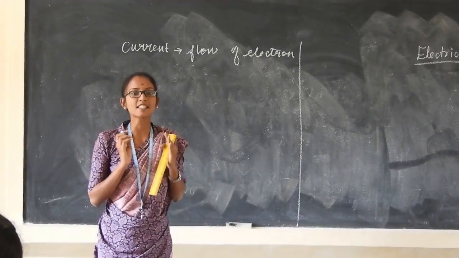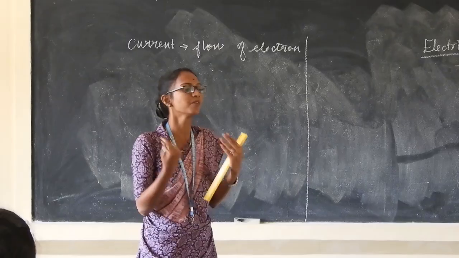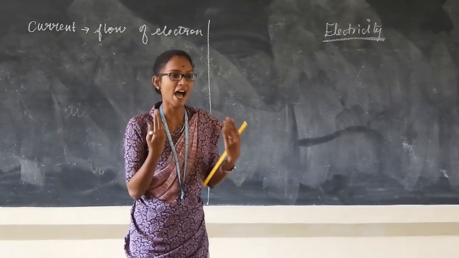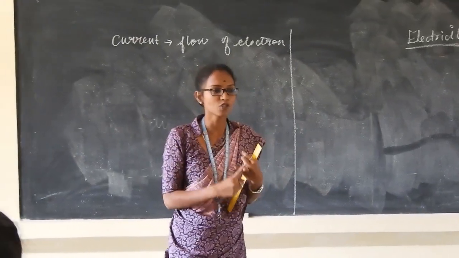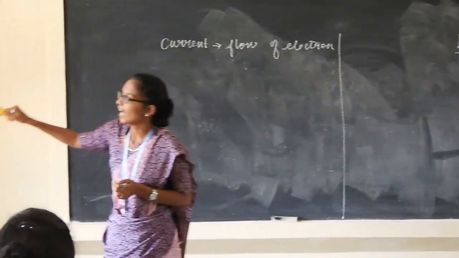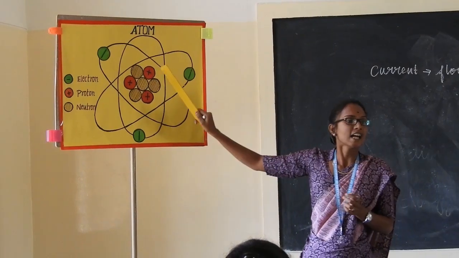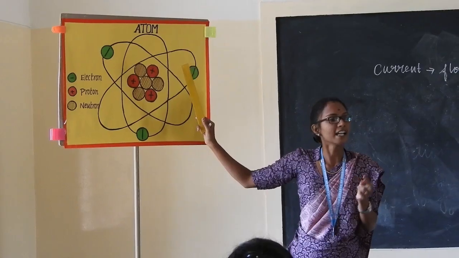Okay. Electron is something that exists inside the atom. We know that all materials are made up of what? Atoms. Atom consists of electron, proton, neutron. Here, the center of the atom we call the nucleus. That consists of two particles, that is proton and neutron.